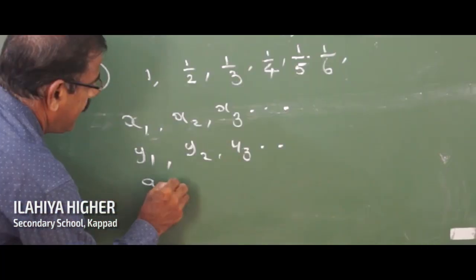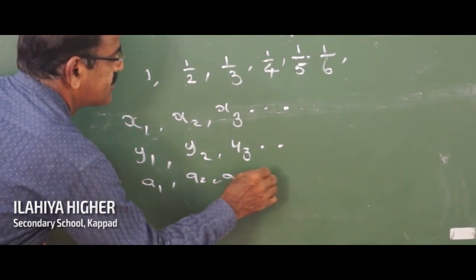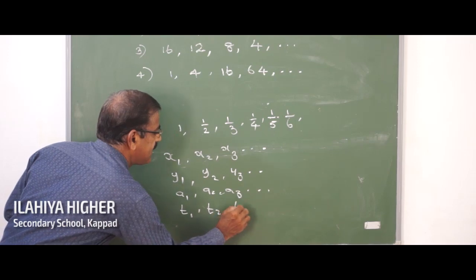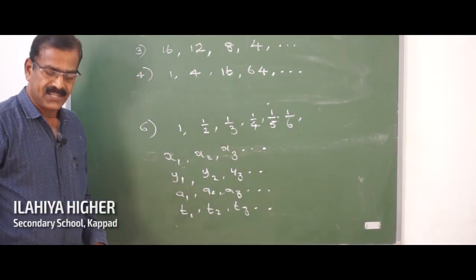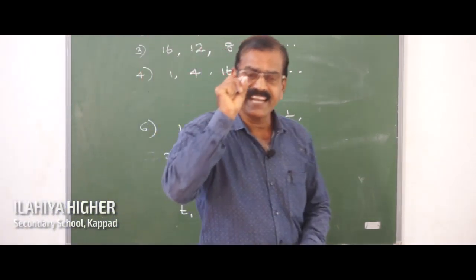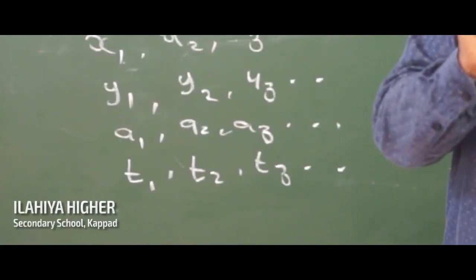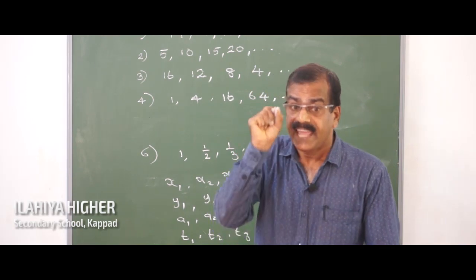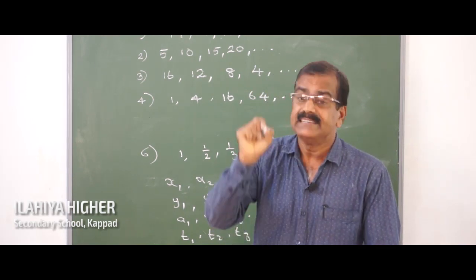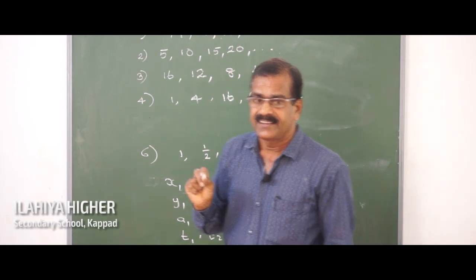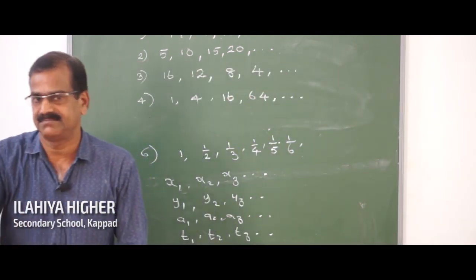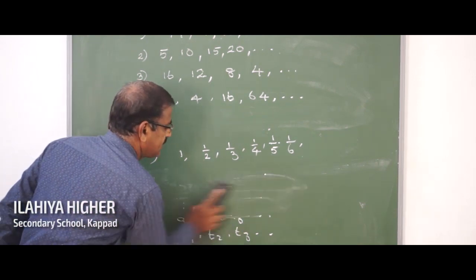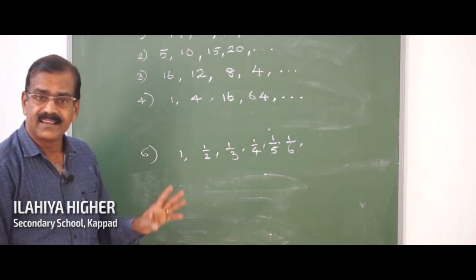Then A1, A2, A3, etc. Or T1, T2, T3, etc. The algebraic expressions x3, a3, y3, t3 represent the third term. So terms are represented in that way.